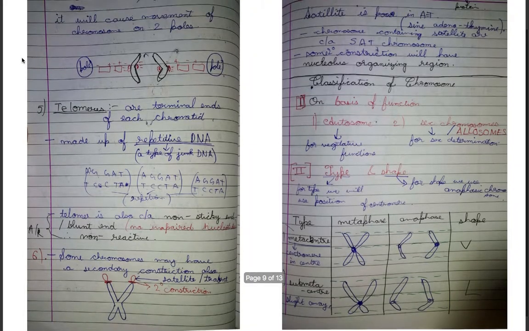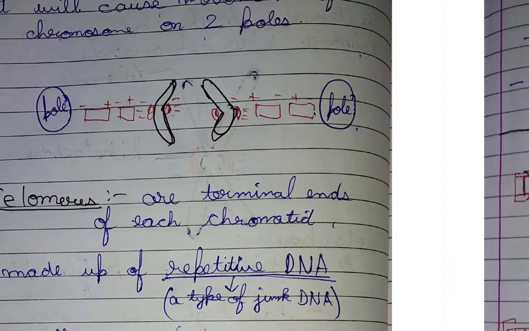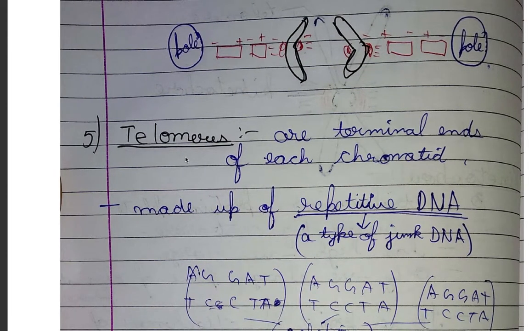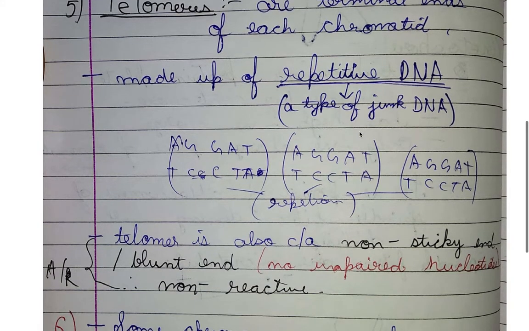Now next, it causes movement of two pairs on the chromosome like this. They get carried away. Now telomeres are those terminal ends at each chromatid made up of repetitive DNA, that is the same type of DNA structure, something like this, again and again repeated. It is a type of junk DNA also.